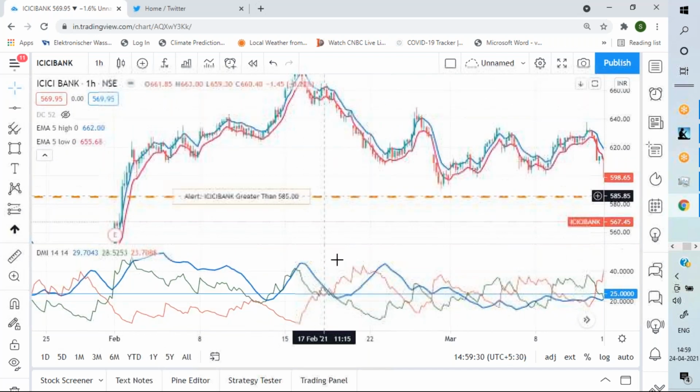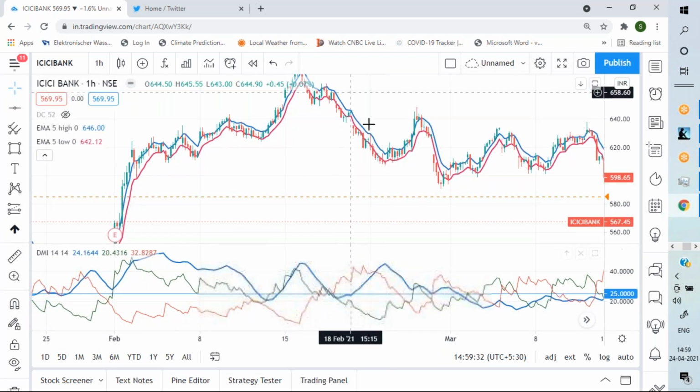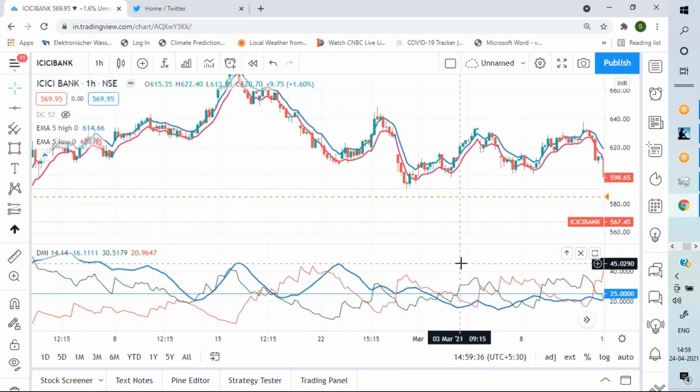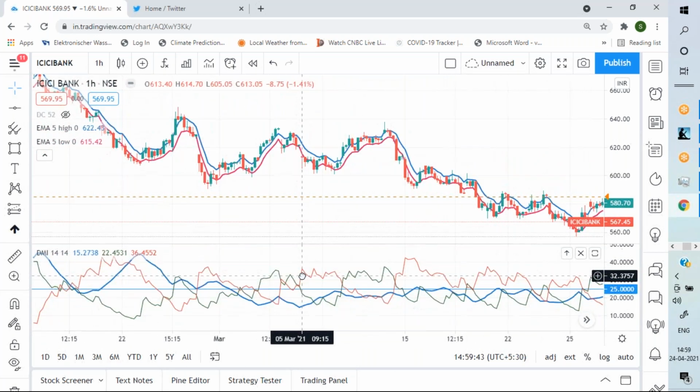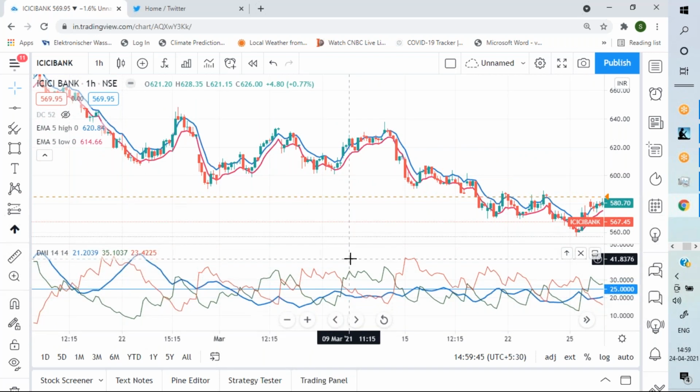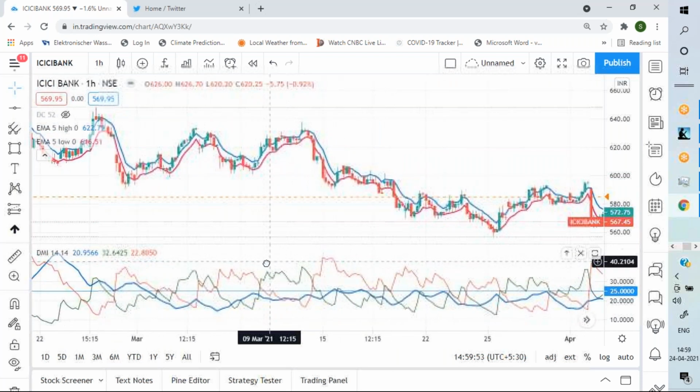See, this falls the moment ADX crosses 25. So this gives you qualified trades if you are only trying to make money in the momentum trades. This gives you a great idea about the market. But please understand, don't use RSI also, ADX also, stochastic also. What it will create is a lot of confusion.